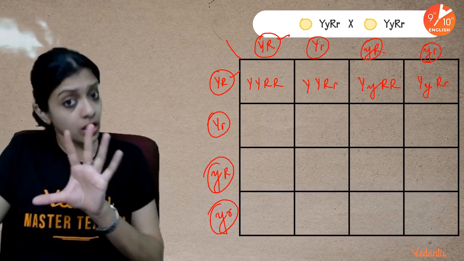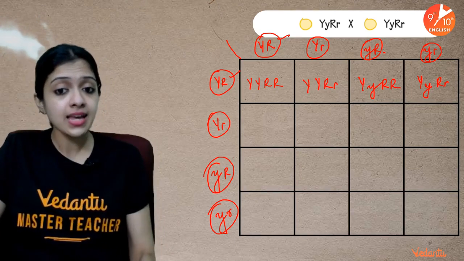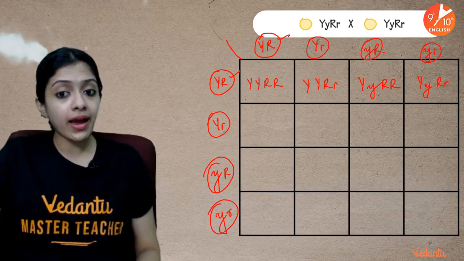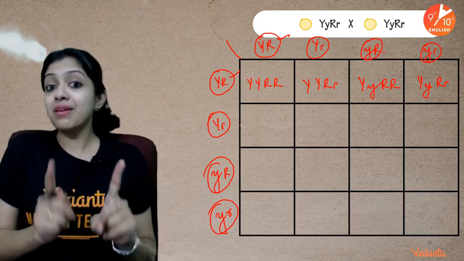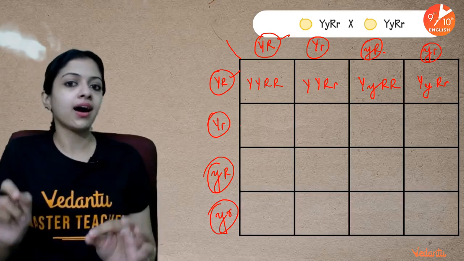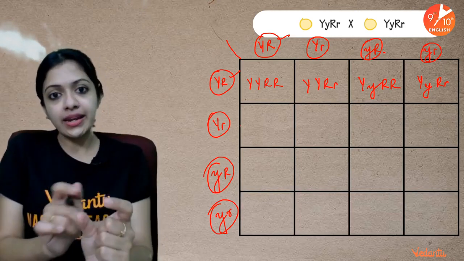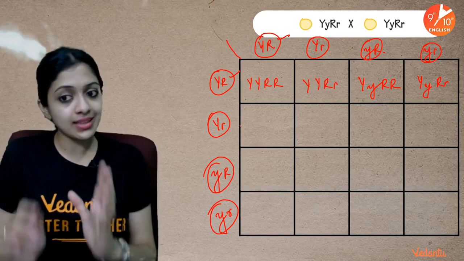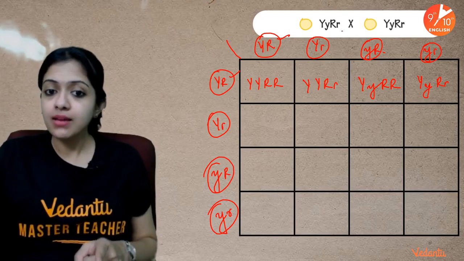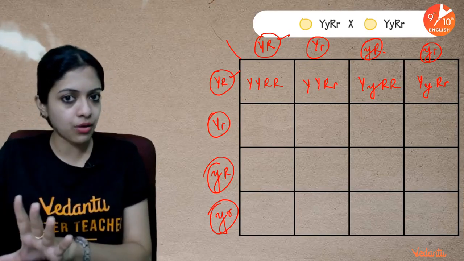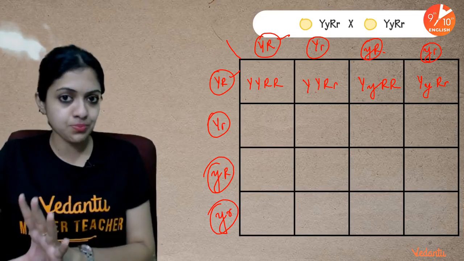The only thing to take care of is that it's always better to write the two y's together and the two r's together. It will be very confusing to write yr. Alleles of one gene should ideally be written together. That's the correct way of writing it. And gametes should ideally always be written with a circle around them.